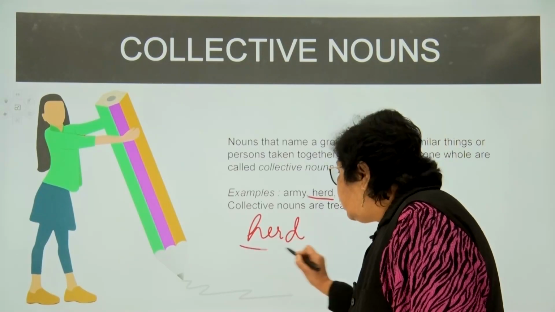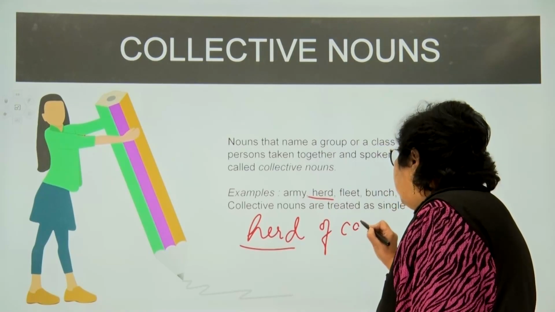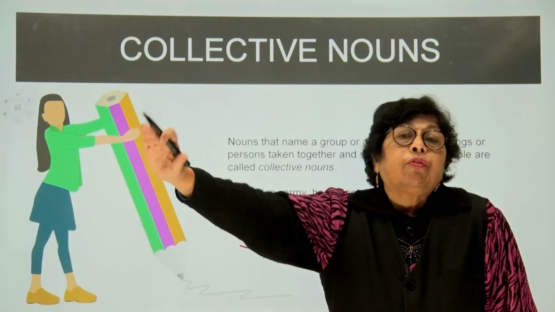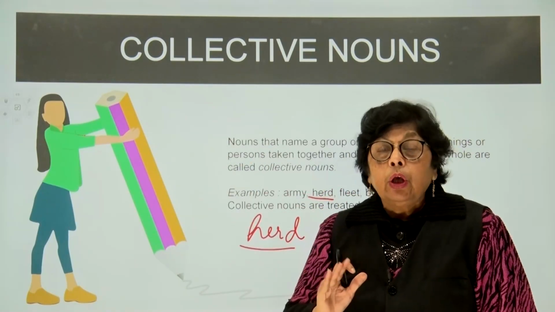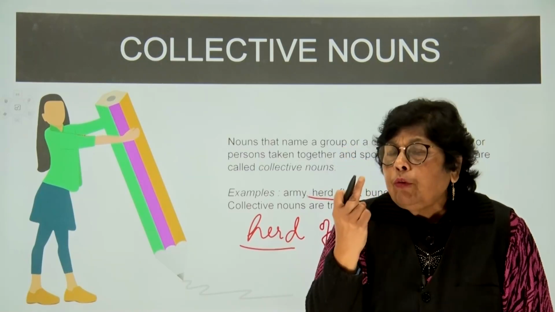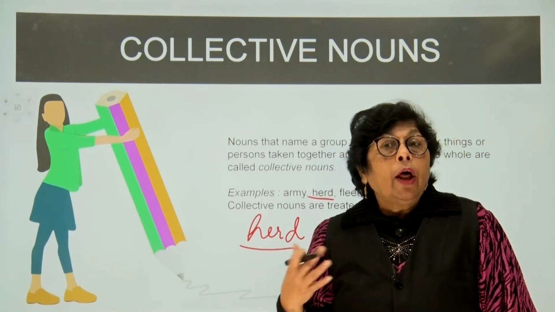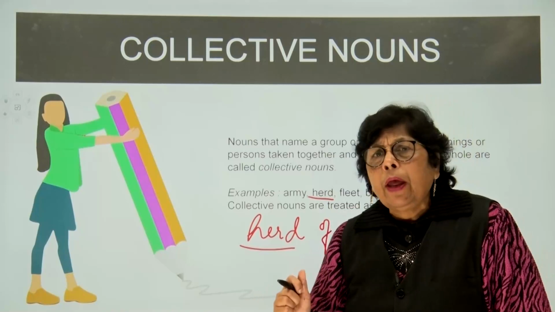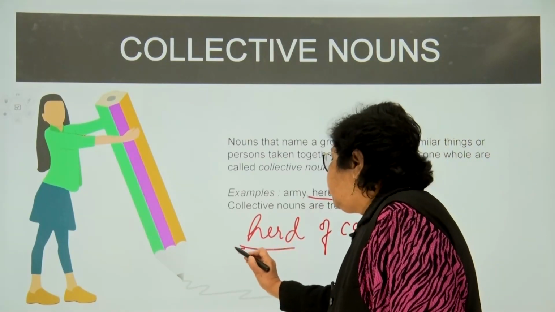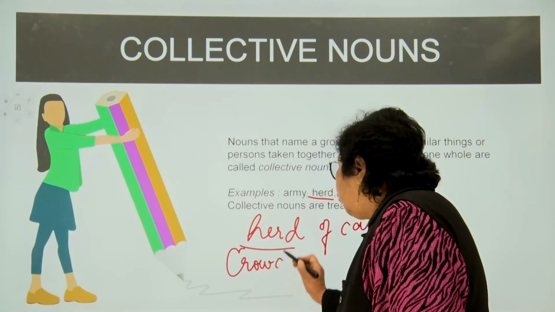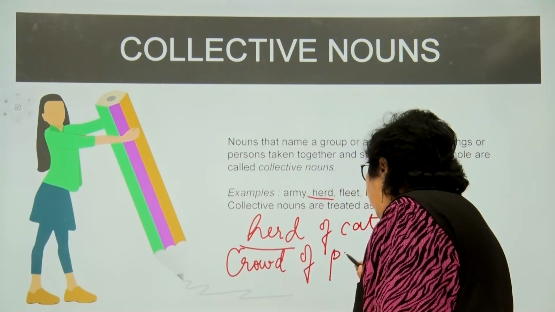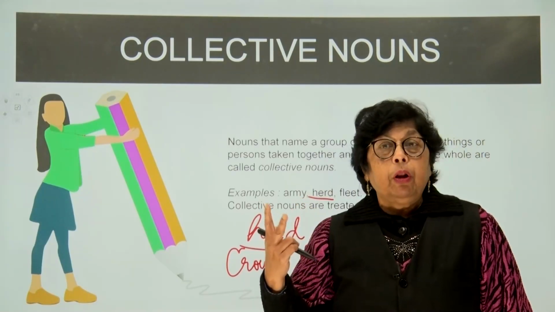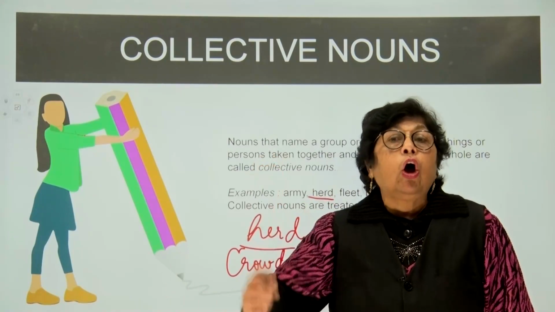And when I say herd of cattle, automatically, children, you get an idea that there are multitudes of cattle walking on the road. So there is one kind of thing. Like, for example, you've gone to a mela and there is such a lot of people out there pushing and nudging. So what will I say? I will say there was a crowd of people. Automatically, you know that a crowd of people does not refer to one person or two people. It refers to a multitude of people.